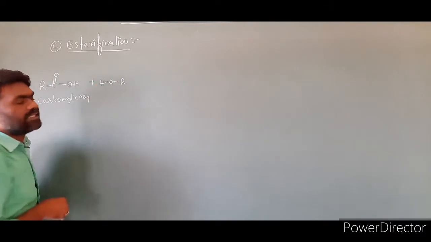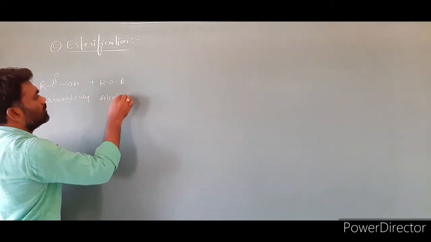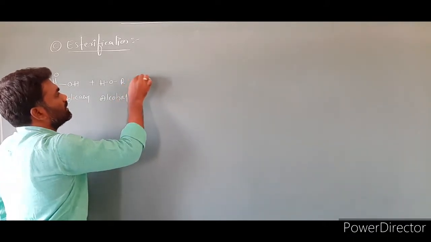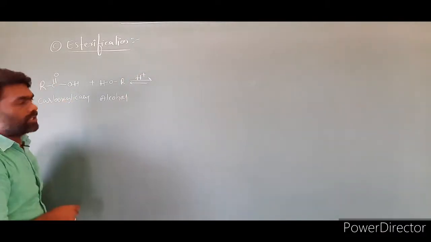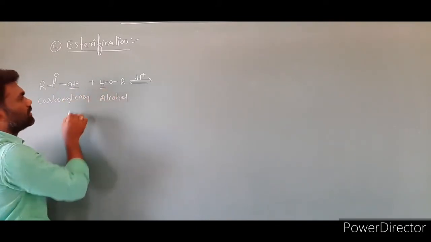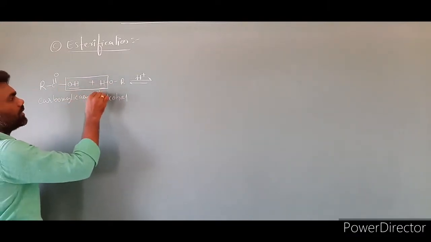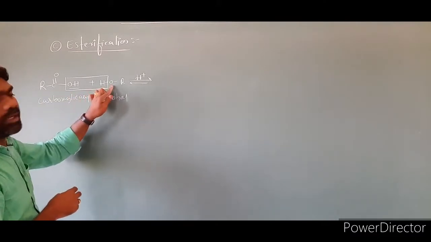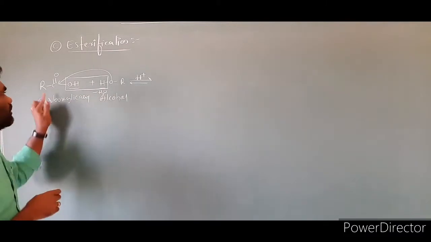ROH. This is the alcohol. Carboxylic acid reacts with alcohol in the presence of a small amount of sulfuric acid, which I am labeling as H+. Then we write the product. First, OH from the carboxylic acid and H from the alcohol are eliminated in the form of water, H2O. The remaining part is the RC double bond O group and the RO group, and this will attack this carbon.